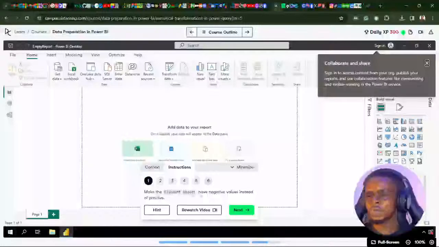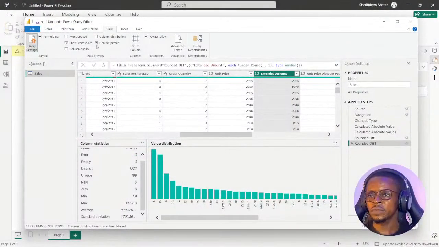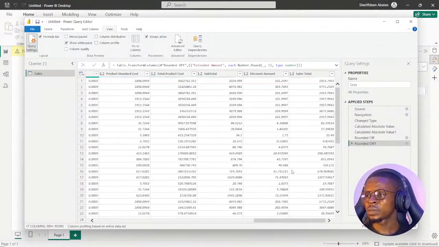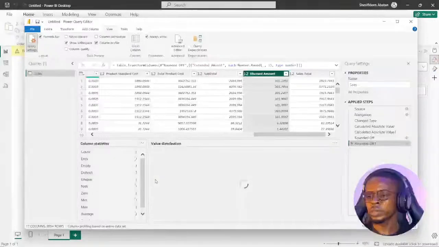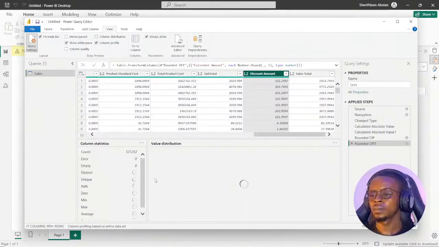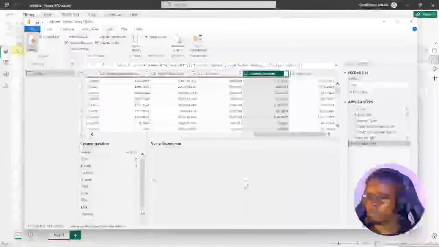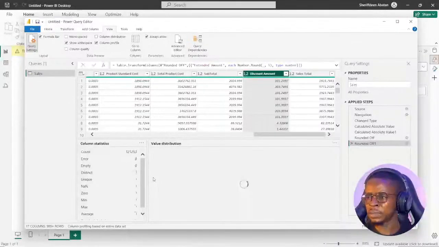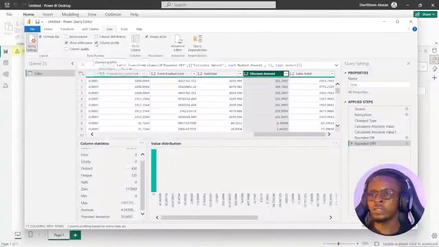So make the discount amount have negative values instead of positive. How do we make it have negative values instead of positive? Let's see the discount amount. So this is discount amount. They are all positive. Let's look at the column profile real quick. We can't see negative values there. Take your time to load. We have quite a large data set in this sales table, and it is the sales record of over 2 years, I guess.